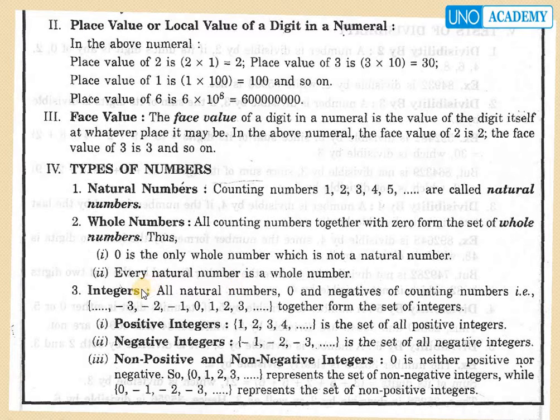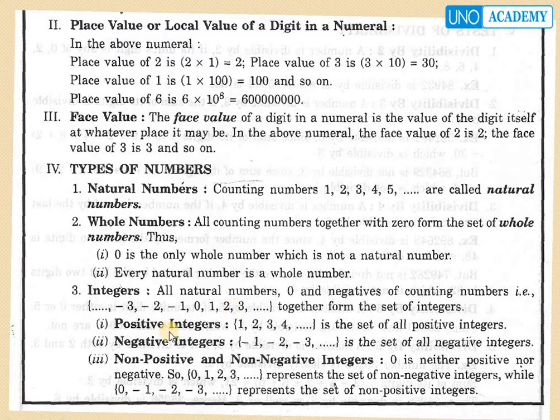Next type is integers. All natural numbers, 0 and negatives of counting numbers, such as -3, -2, -1, 0, 1, 2, 3, 4 and so on, together form the set of integers.